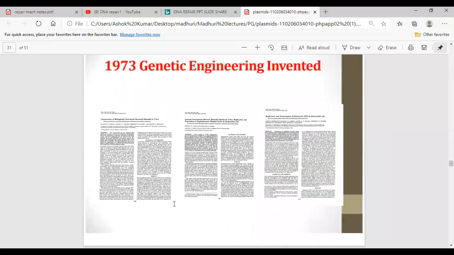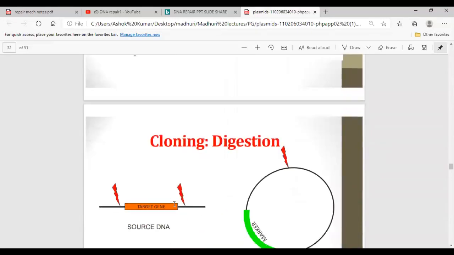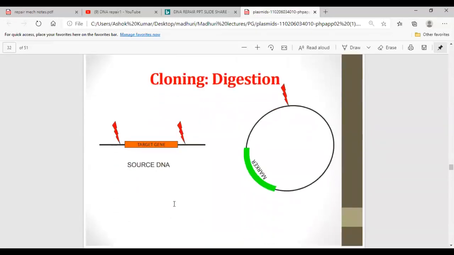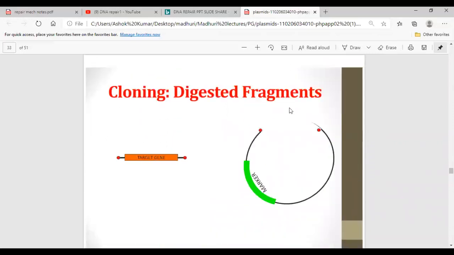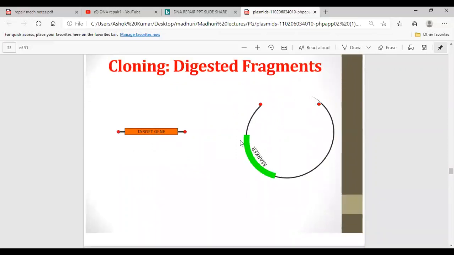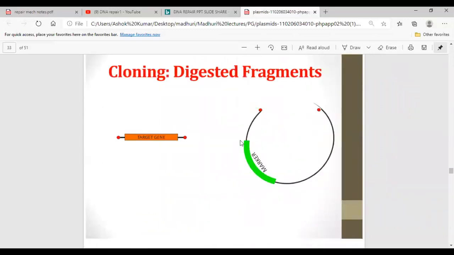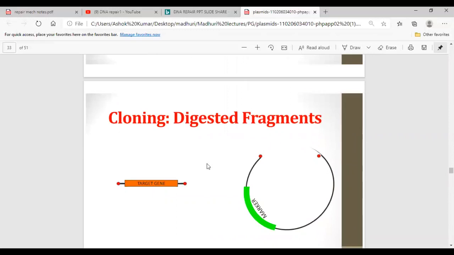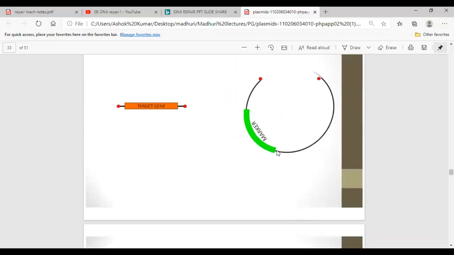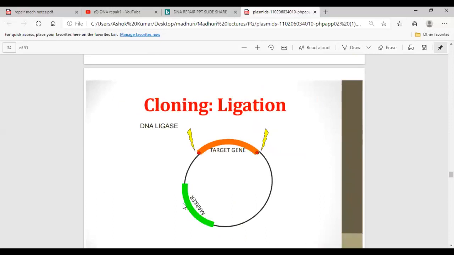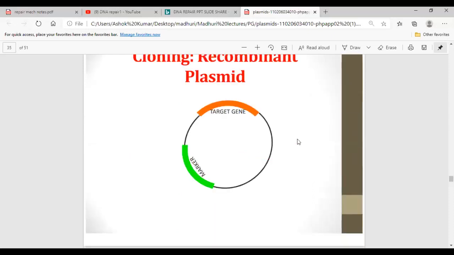In 1973, genetic engineering was invented. This is the cloning design. This is the source DNA. This is the target gene. This target gene is inserted at this site. These are the digested fragments. The target gene can go and sit there, having the marker. This is the marker. Here, DNA ligase will seal the ends. So this is the recombinant plasmid.